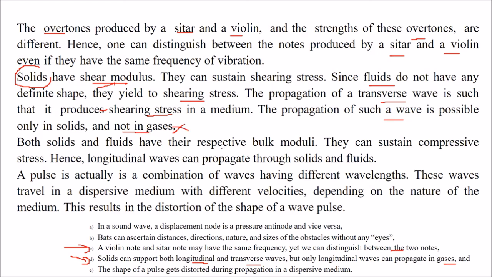Both solids and liquids have bulk modulus B, so they can sustain compressive stress. That is why longitudinal waves can propagate either in solids or in fluids. The shape of a pulse gets distorted during propagation in a dispersive medium. So what is a pulse? This is nothing but a combination of waves having different wavelengths lambda. These waves travel in a dispersive medium with different velocities, and this depends on the nature of the medium also. So the result is the distortion of the shape of the wave pulse.